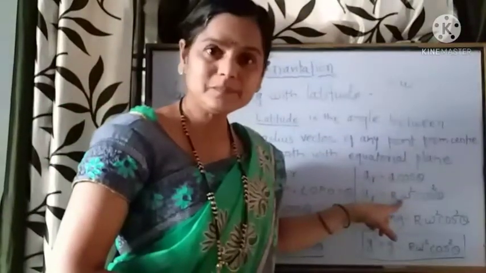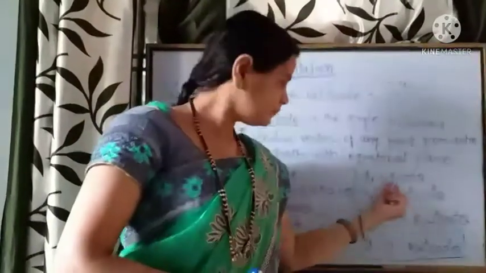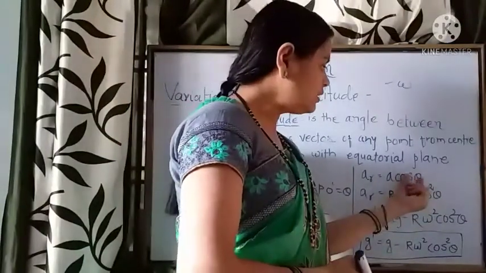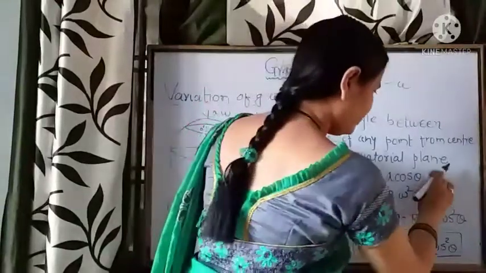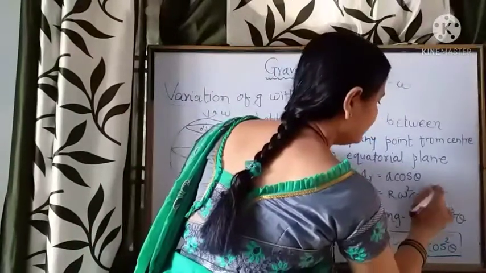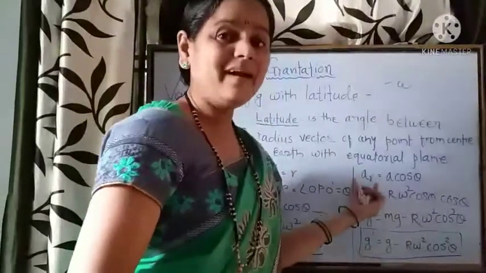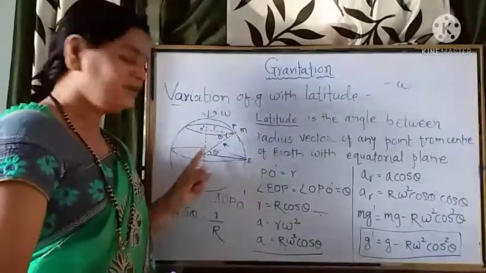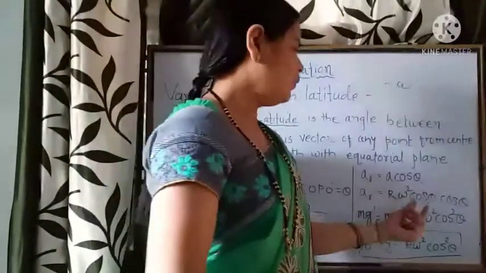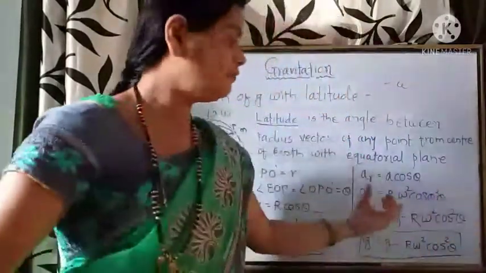Substitute this value here: A is r omega square cos theta, and into this cos of theta, it means AR, that is the radial component of the acceleration along OP, is equal to R omega square cos square theta. This is what we have derived.